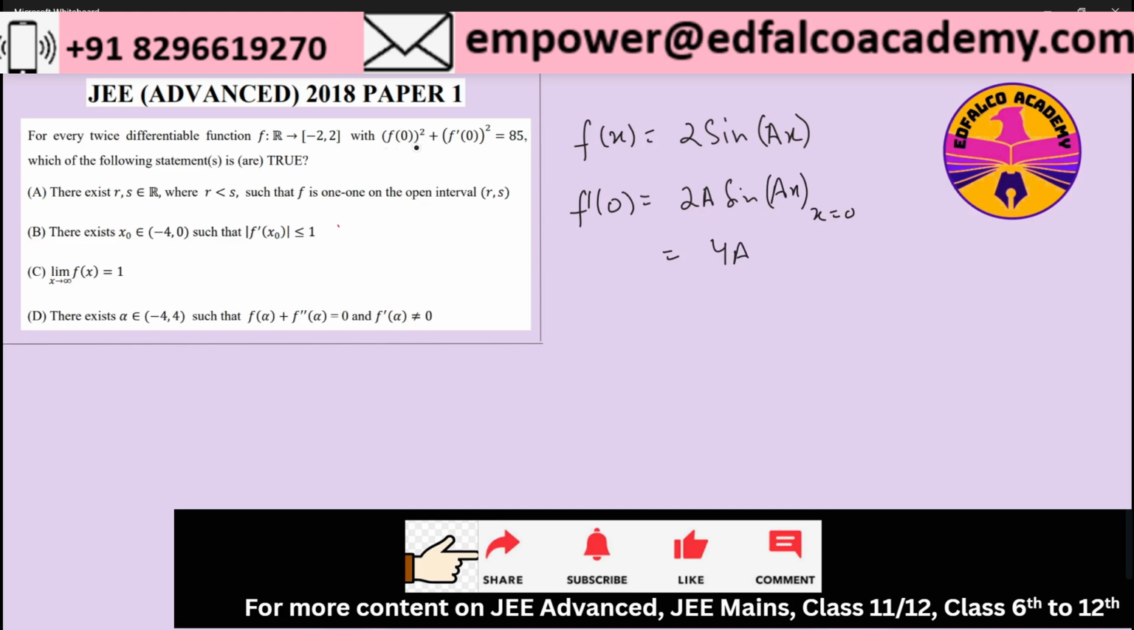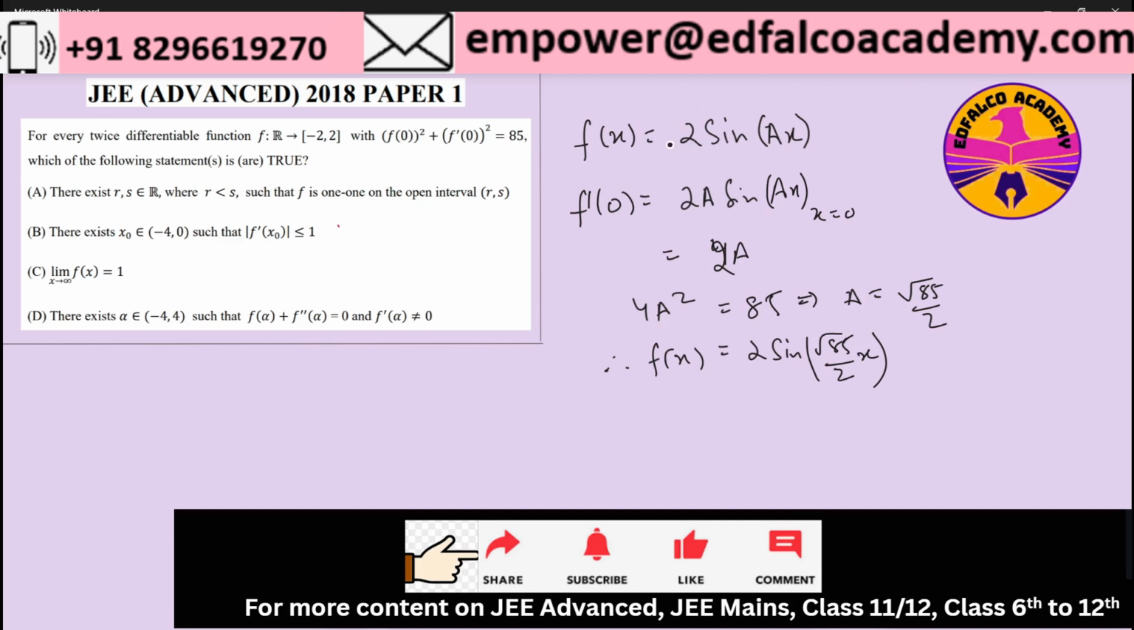So f of 0 squared plus f dash 0 whole square, sorry, this is 2a, so it will become basically 4a square, which will be equal to 85, and that means a will be equal to root under 85 by 2. Therefore the function that I got is 2 sine root under 85 by 2 into x. This is one of the functions which is satisfying all my constraints, right?